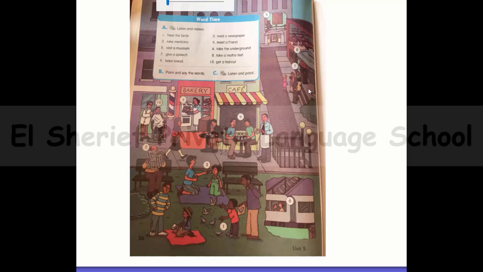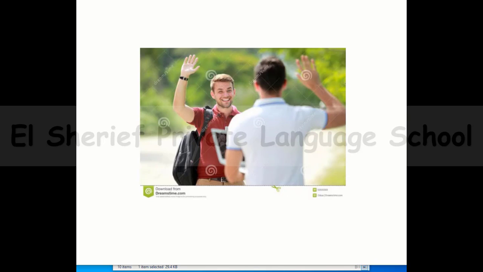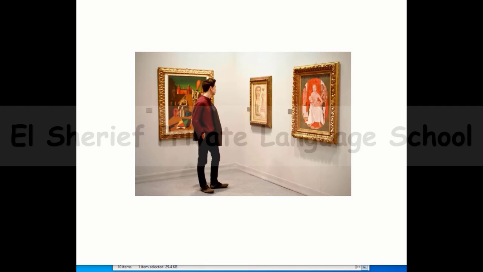Now we're going to practice the words with each other. The first picture here is take medicine. Number 2, meet a friend. Number 3, what is this man doing?